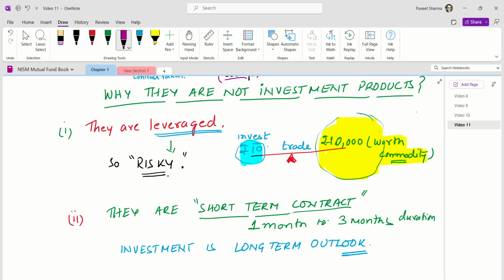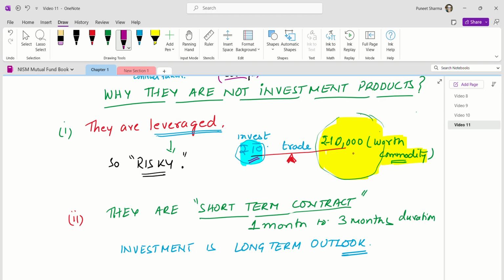When we say the word leveraged, it means that when you buy a contract, you don't have to pay all the money. Suppose you are buying 10,000 quintals of rice. You don't have to pay the money for 10,000 quintals of rice then and there when the contract is signed. You pay a very small amount of money. For example, I am saying you pay 10 rupees for something worth 10,000 rupees. So the contract value will be very high, and you are keeping a very low amount. This makes the contract very risky.